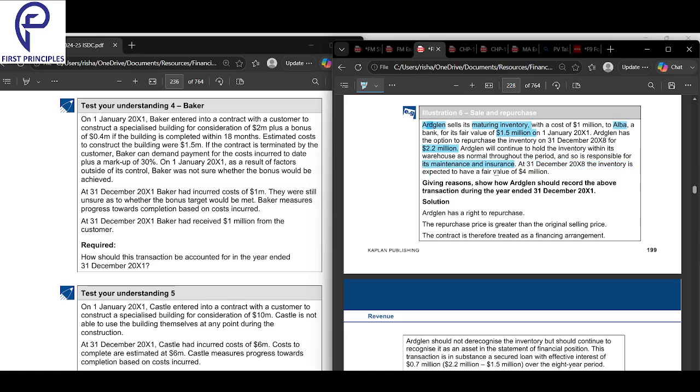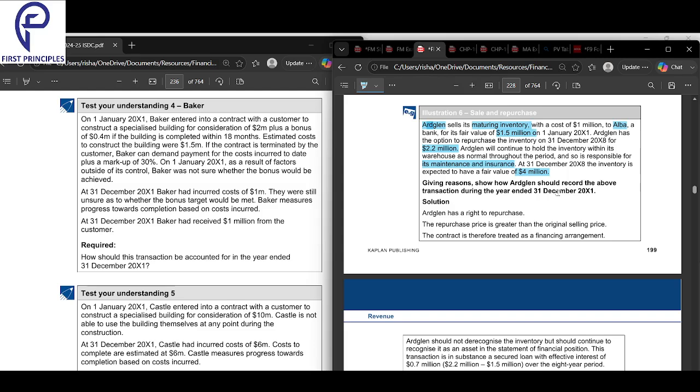At the 31st, the inventory is expected to have a fair value of 4 million. So he can benefit from the fair value change. If Adgalen wants, he can buy it back for 2.2 and sell it immediately in the market at 4. Any increase or decrease, he can benefit from that. He still has the right to benefit from the gain of the asset.